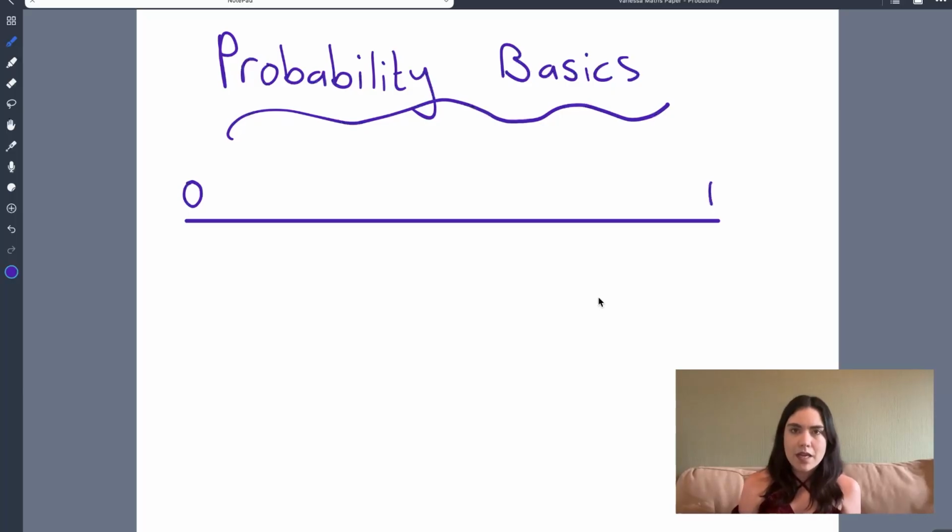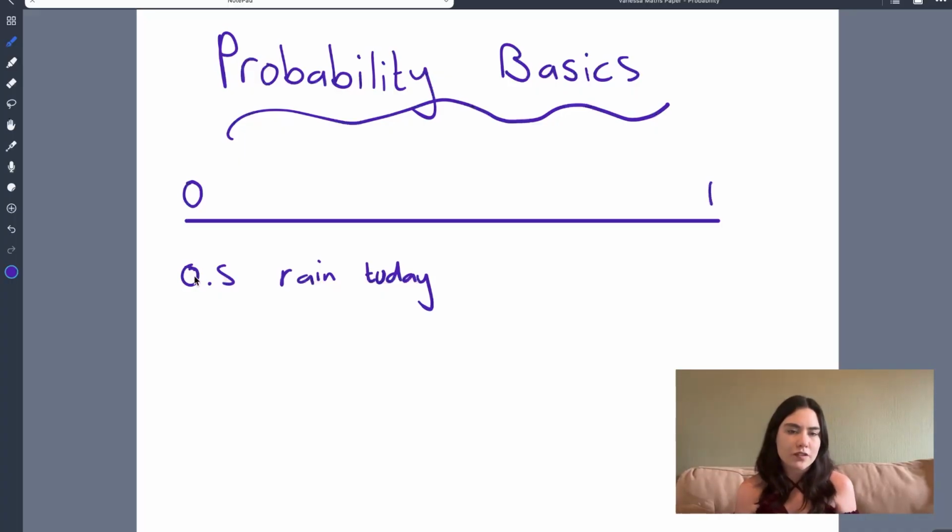In probability, we give our results in 2 different ways. Well, you technically can give it in 3 different ways, but in Cambridge, which is specifically what I teach in the Cambridge syllabus, we usually give it as decimals or as fractions. For example, I can say there is a 0.5 chance that it's going to rain today. What does that mean? That basically means there is a 50% chance it's going to rain today.